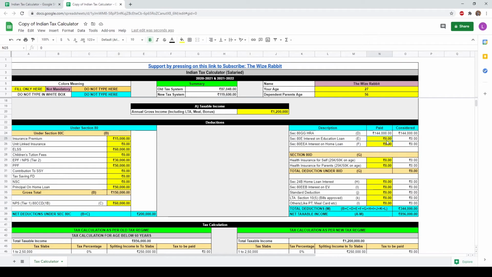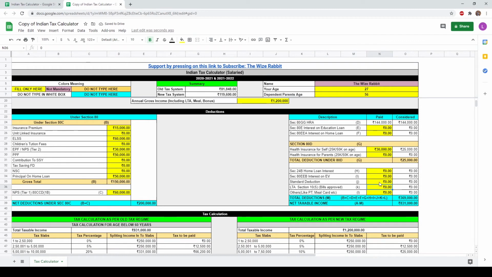Under Section 80D, based on your age, the premium paid for your health insurance or your parents' is tax exempted. So let's say you are paying around 30,000 rupees per year on health insurance. So you are eligible up to 25,000 rupees. But if you change your age to 60, you will be considered for 30,000 rupees. So your limit will increase. Let's keep it at 27 only for now.